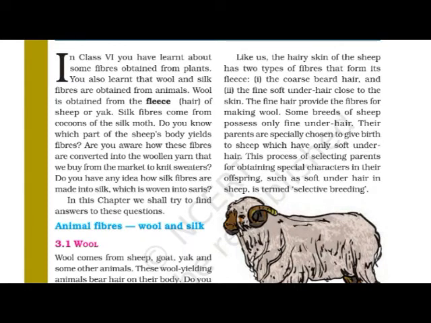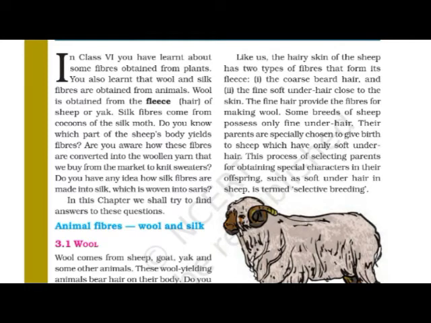To get soft underhair, the parents are selected to give birth to sheep which have only soft underhair. So this is the process for selection of those parents which give birth to the sheep which have only soft underhair.